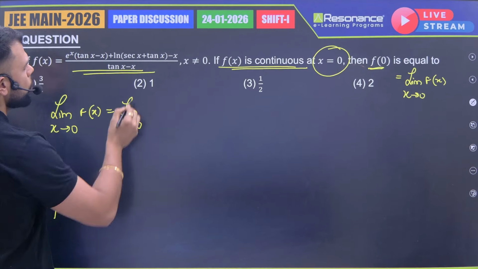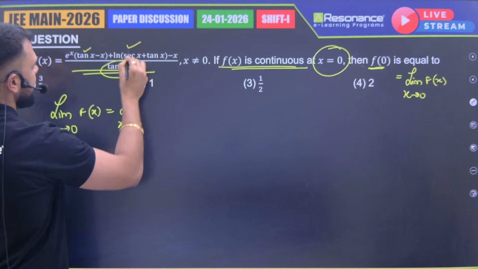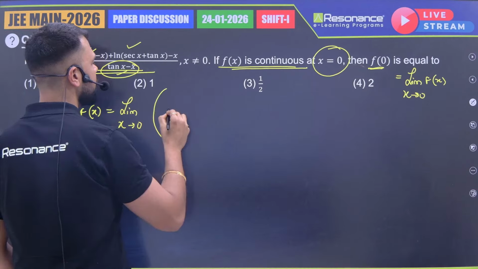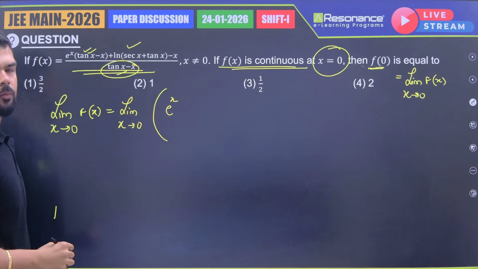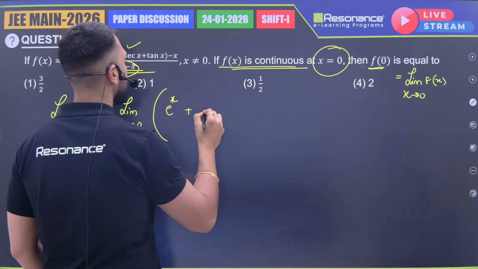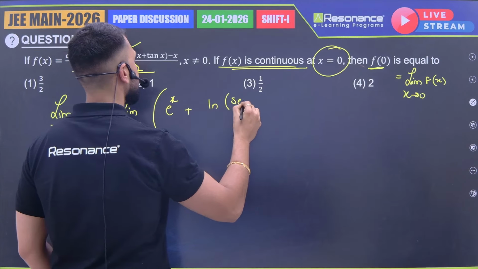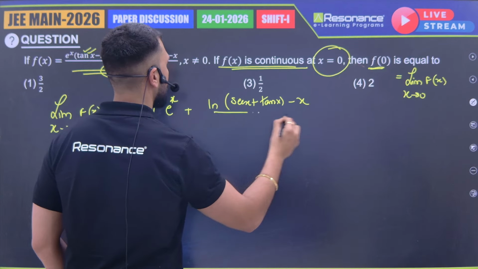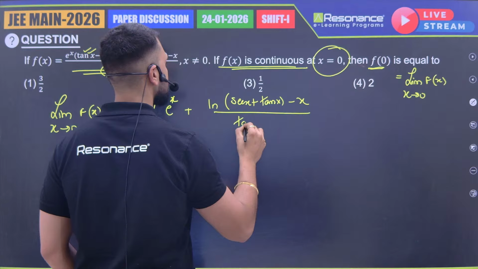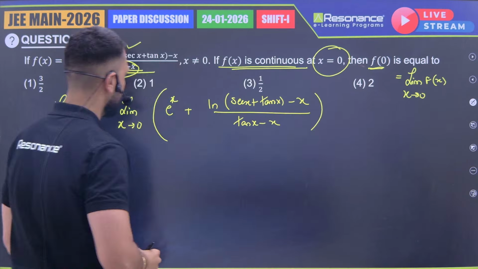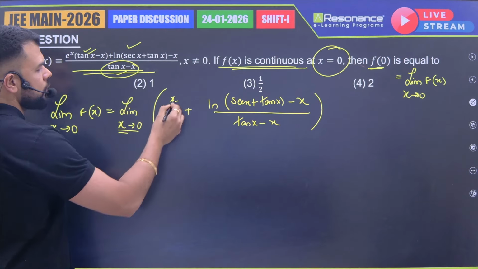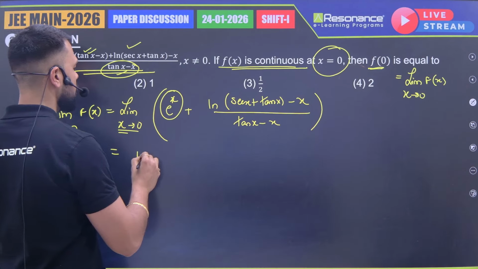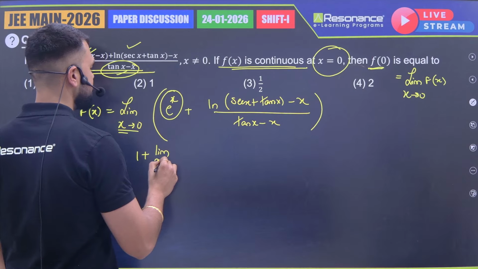Now what I'll do, I'll separate these two terms, right? So if I separate this part, this part will cancel, and what will be left is e to the power x, right? And then we'll have plus ln sec x plus 10x minus x upon 10x minus x, right? Now x tending to 0, this will easily become e to the power 0, which is 1. So this part is done. Now we have the other part, limit x tending to 0, right?